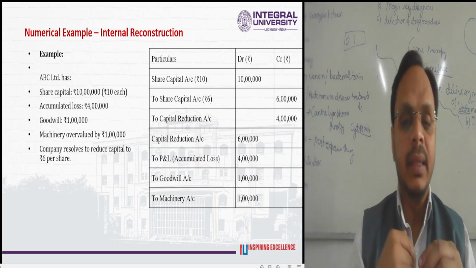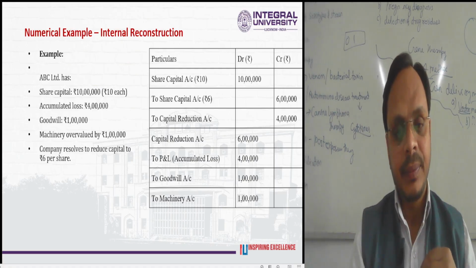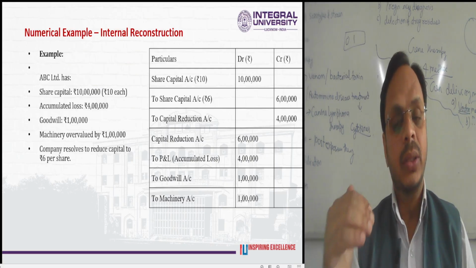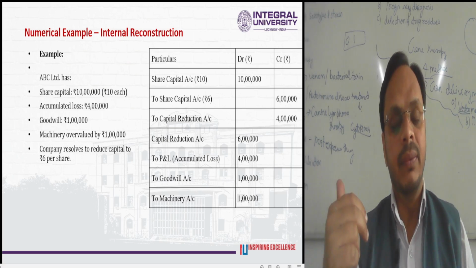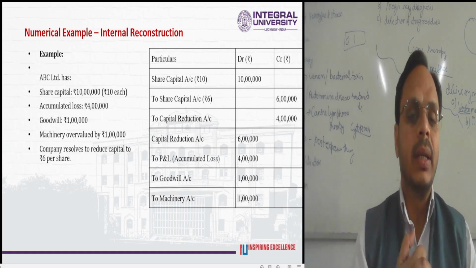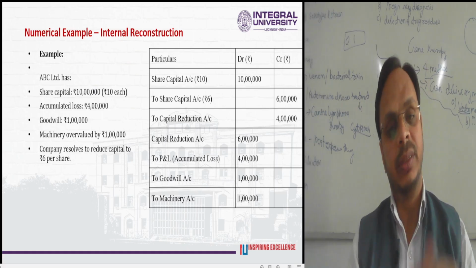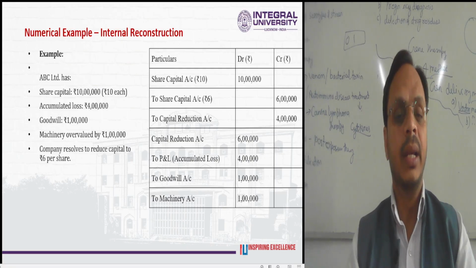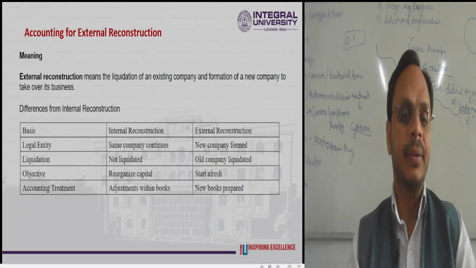Then capital reduction account 6 lakh, to profit and loss accumulated losses 4 lakh, to goodwill account 1 lakh, to machinery account 1 lakh, as already mentioned. So this is the journal entry for the internal reconstruction based on the information given.